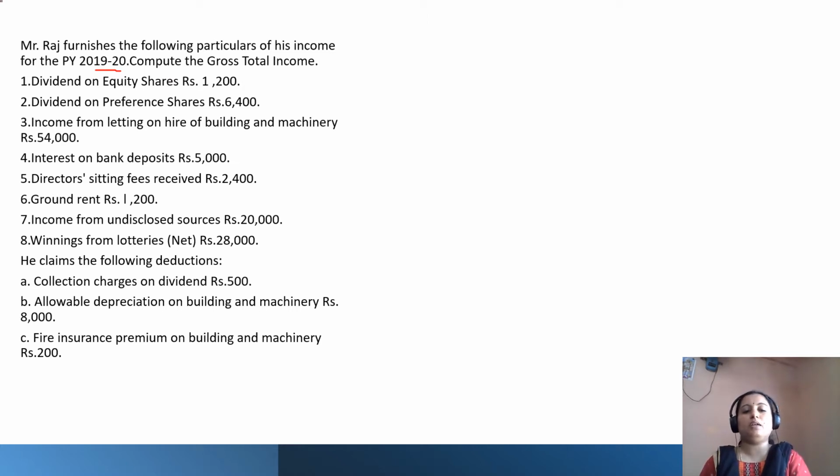From this he also claims the following deductions: collection charges on dividend rupees 500, allowable depreciation on building and machinery rupees 8,000, and fire insurance premium on building and machinery rupees 200.